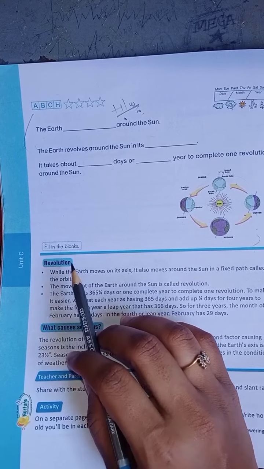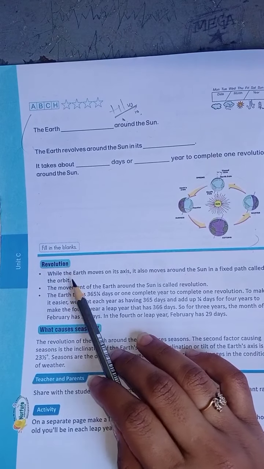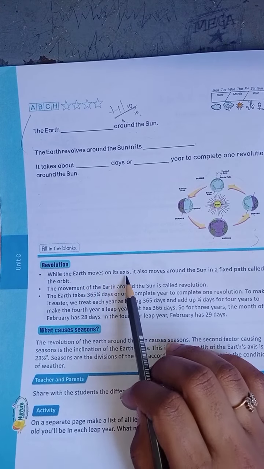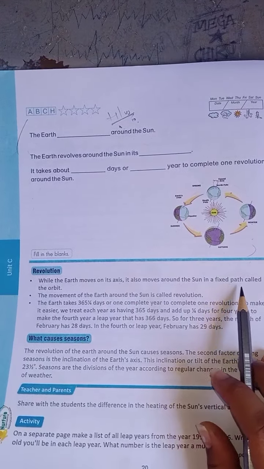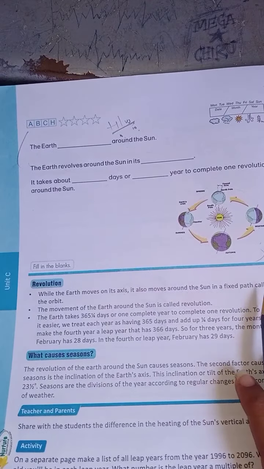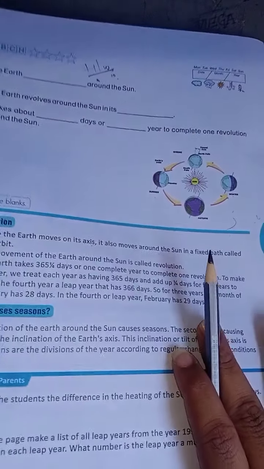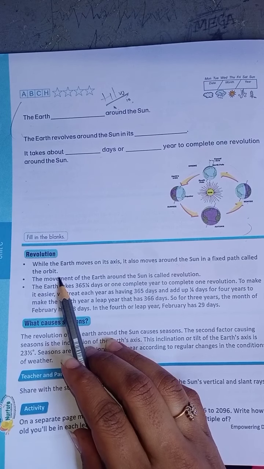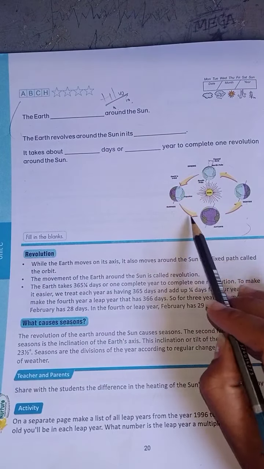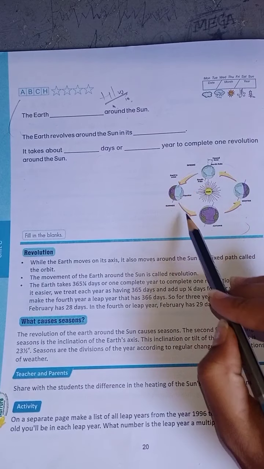Revolution. While the earth moves on its axis, it also moves around the sun in a fixed path called an orbit. What will it be called? It will be called an orbit. In which way does the earth move on its axis?